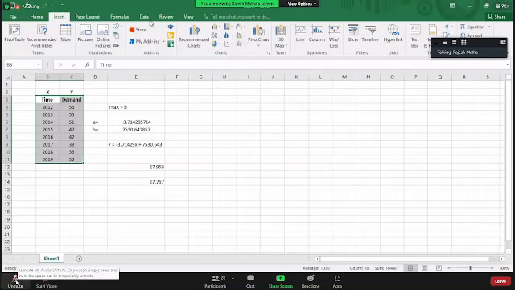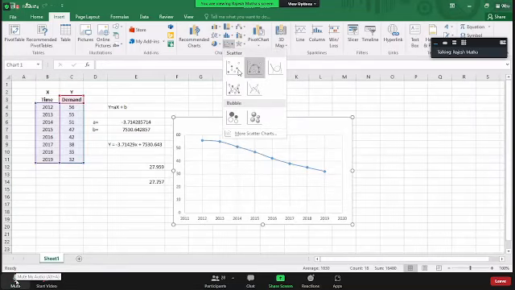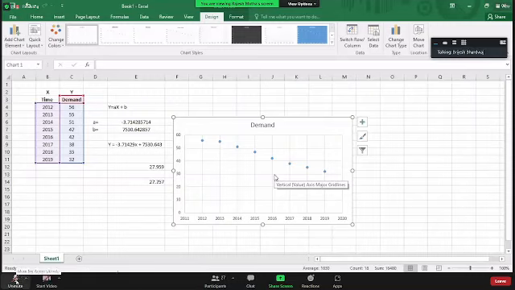I went to insert here. I'm going to a scatter plot. Can you see here? If you click the down arrow, there will be different types of scatters here. I want the first one. I'm using the first one. So can you see the scatter plot I got? Yes, sir. So all of you should get the same scatter plot. One minute.